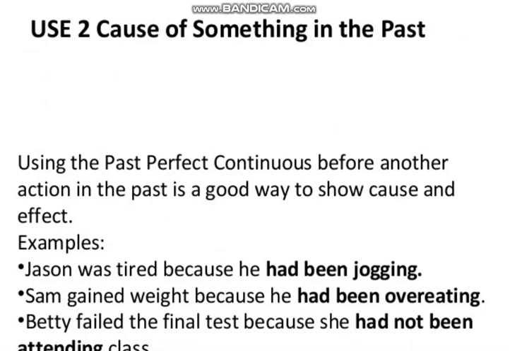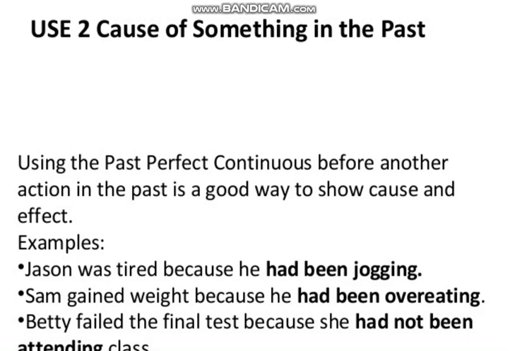Now here again you can see in the second case how we use the past perfect continuous tense. Using the past perfect continuous before another action in the past is a good way to show cause and effect. Usually we show cause and effect sentences in past perfect continuous tense. As you can see in the examples, it will be more clear to you what cause and effect sentences are. Simply, cause and effect sentences are those sentences which show the cause of something and its effect. Like, as you can see, Jason was tired because he had been jogging. So he had been jogging is the